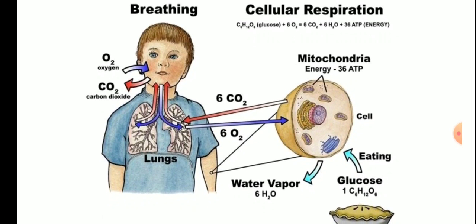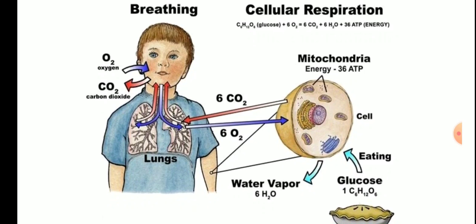Now this diagram, students, shows breathing as well as cellular respiration. You can see in breathing the oxygen is inhaled, which is indicated by the blue color arrow, and the carbon dioxide that is exhaled is shown by the red color arrow. Now let's take a look at it step by step. First of all, oxygen rich air is present in the surrounding. We inhale that. If you see the blue color arrow, the oxygen goes inside the nose, and from the nose through the windpipe it goes to the lungs.